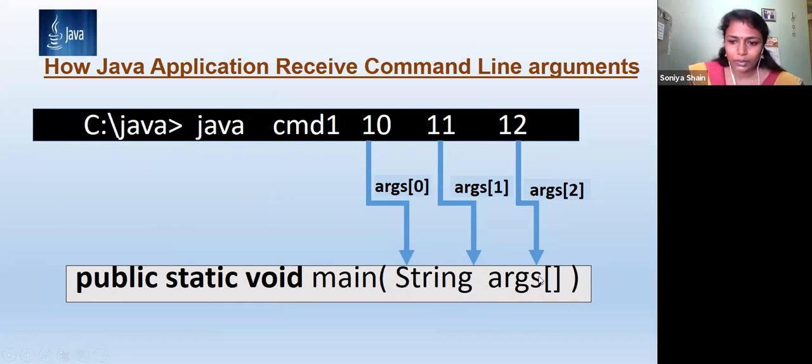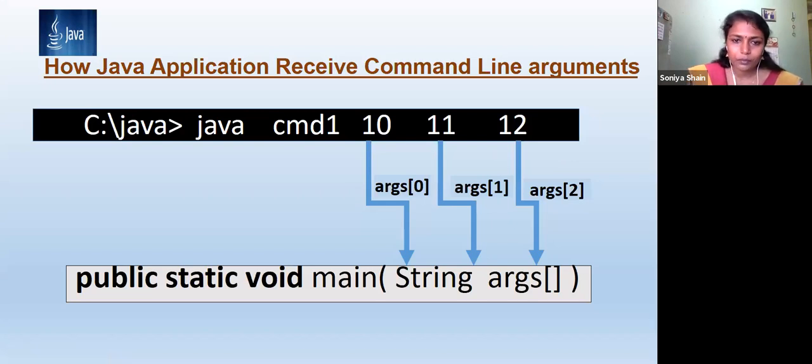Okay, so the argument count will be 3, and 10 will be assigned to args[0], 11 will be assigned to args[1], and 12 will be assigned to args[2]. So on, according to how many arguments you are passing, it will go up to n.